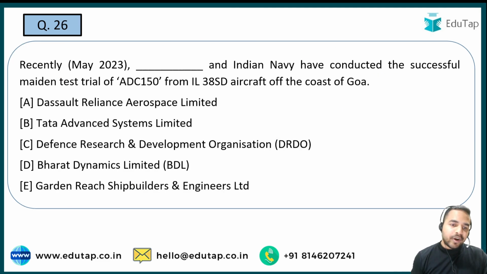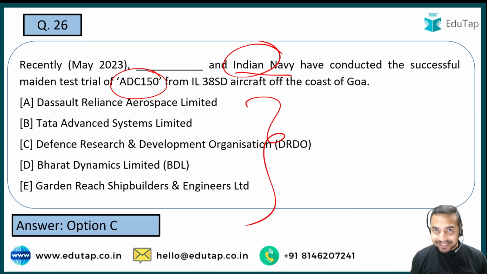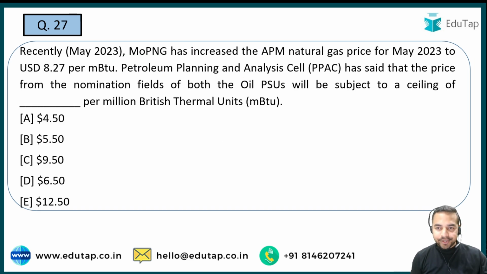So here guys, you are required to tell me the name of the organization which, along with Indian Navy, has conducted the successful maiden test trial of ADC 150. So guys, गोवा के कोस्ट से ADC 150 के successful test trials हुए हैं which was done by Indian Navy, and that is what you are required to tell me out of these 5 options, what is the right answer. So the name of that organization is Defence Research and Development Organisation, that is DRDO. Now let's move on to the next question.